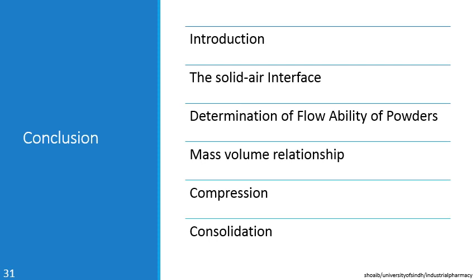Then we discussed the mass volume relationship. As we know, the volume is the space occupied by a substance. So the volume of a substance may contain three types of voids. One is the open intraparticulate voids, another is the closed intraparticulate voids, and third is the interparticulate voids. The open intraparticulate voids were spaces present in the particle that were open to the external environment. Closed intraparticulate voids were not open to the external environment, while interparticulate voids were present between two particles.